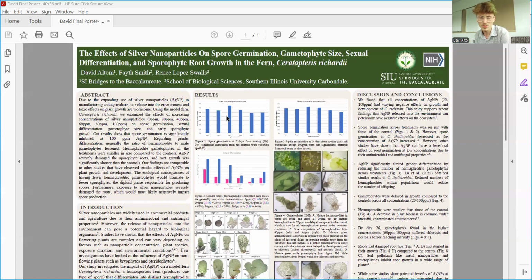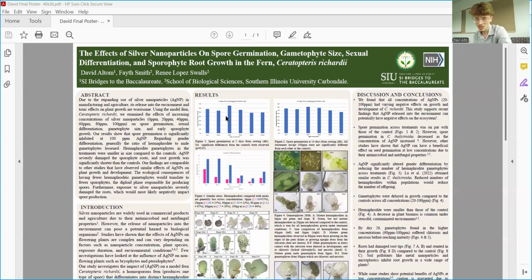Moving into our results, Figure 1 shows spore germination at 5 days from sowing. We can see that our treatments from 20 to 100 are not significantly different from our control. Figure 2 shows spore germination again, but this time at 14 days from sowing. Like in Figure 1, our treatments are not significantly different from the control, with the exception of 100 parts per million being significantly different.